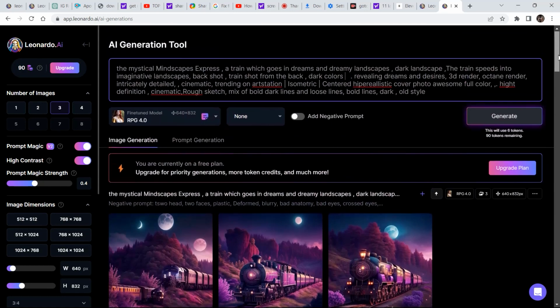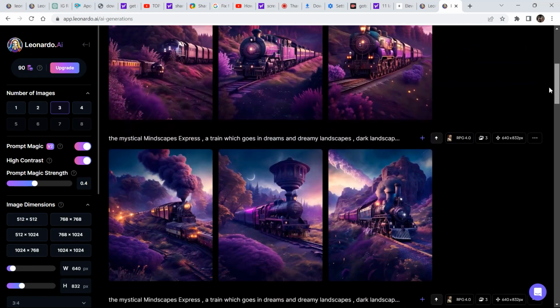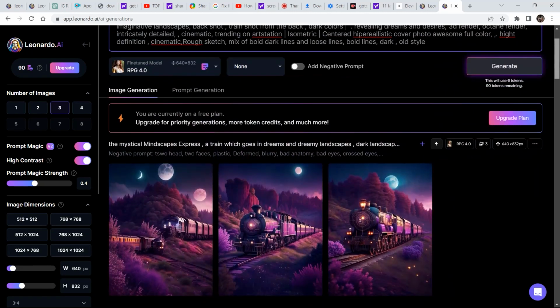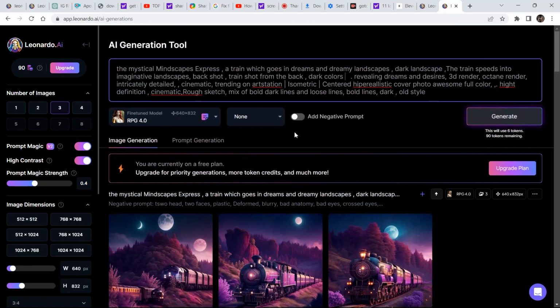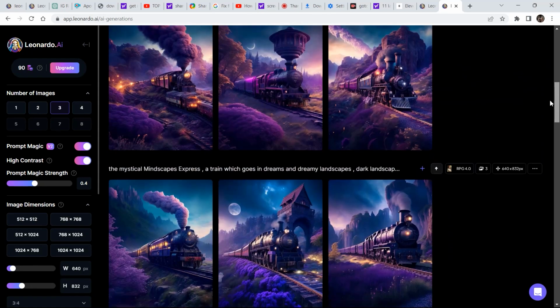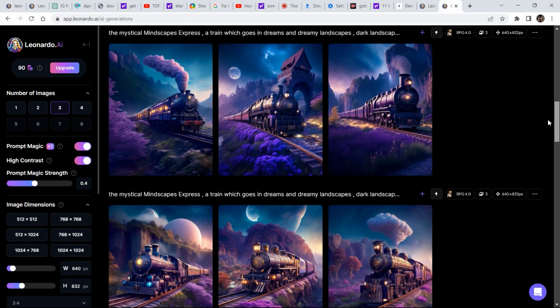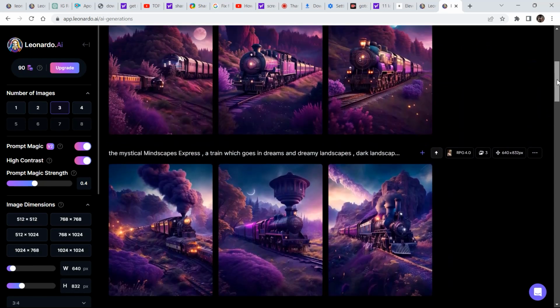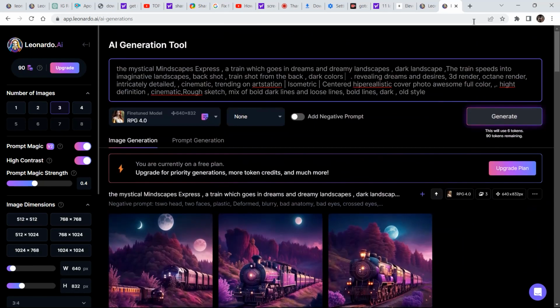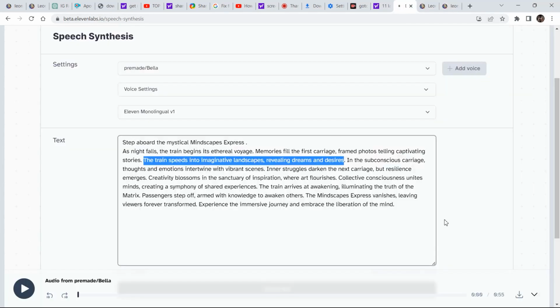And after playing around with the prompt, I came up with all these images. The more prompt you add, the better your images will look. So I can pick any image for the third scene. These are the images. Now I'm going to look at the fourth scene and what it says.